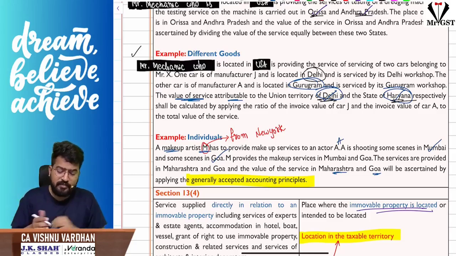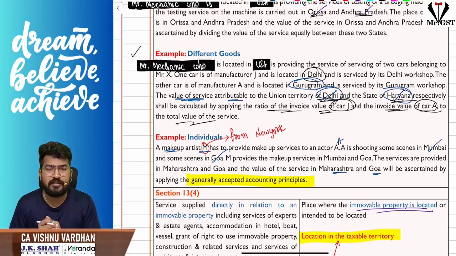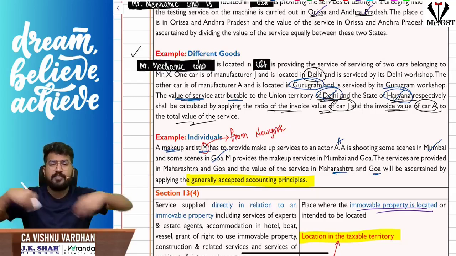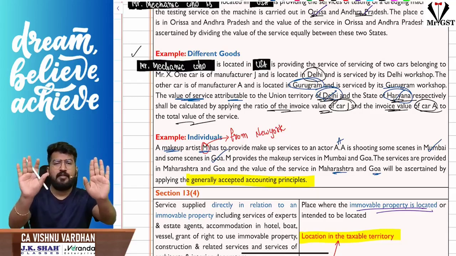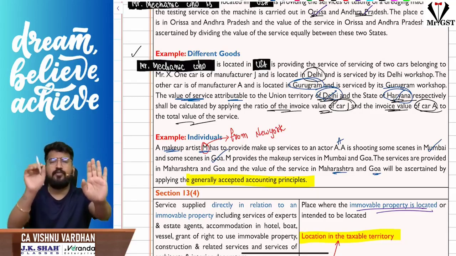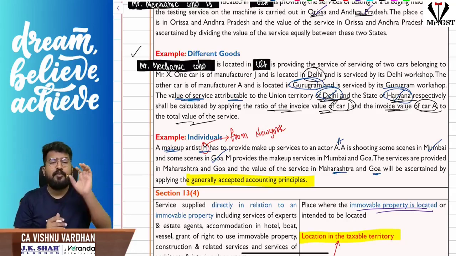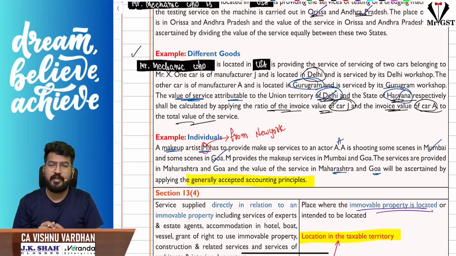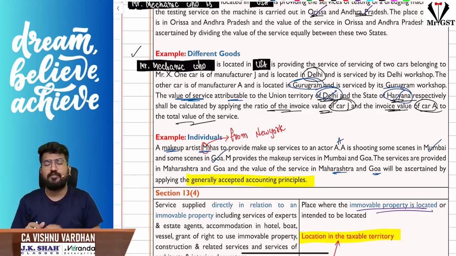Sir, we will split this based on the ratio of the invoice value of the car to the total value of the service. Let us assume they are charging 10 lakh rupees for the service. How do we split? When I purchased Jaguar for 1 crore and Audi for 1.5 crores, now this 10 lakhs we will split in 1:1.5 ratio. Clear? Whatever value they are charging for the service, we split in the ratio of the invoice value of the cars.